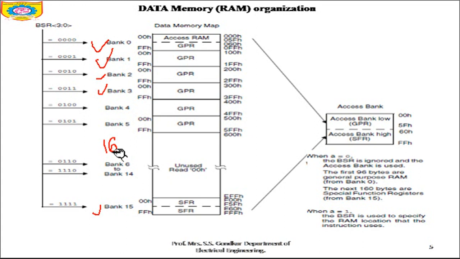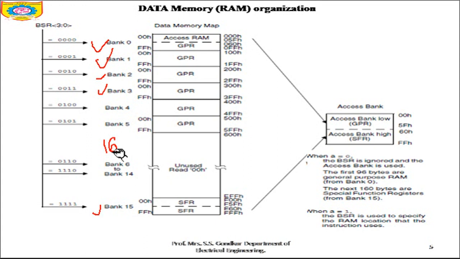The lower 4 bits of BSR select which bank will be accessed. The bank select register is 12 bits. As it is a 12-bit register, 8 bits are used for RAM addresses and 4 bits are used for the bank select register.